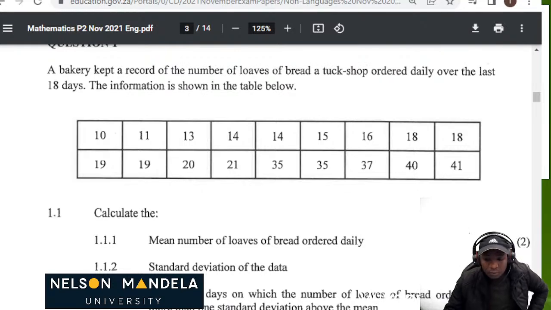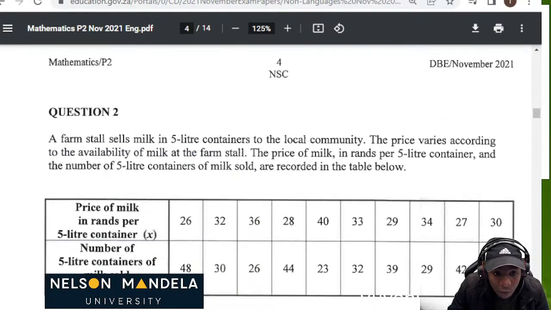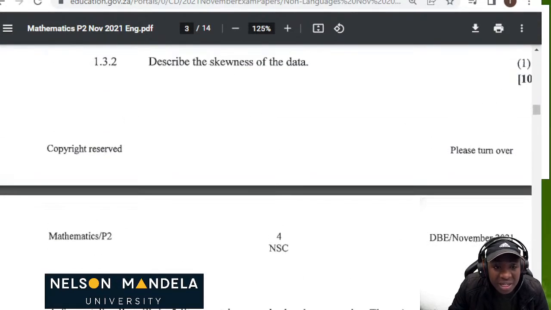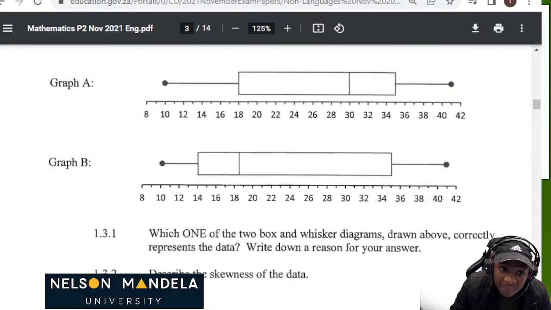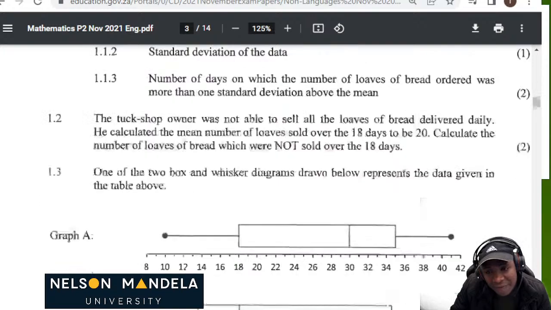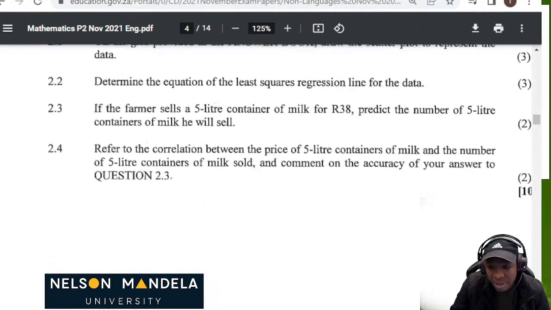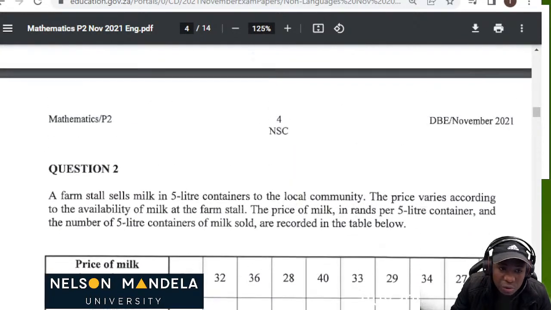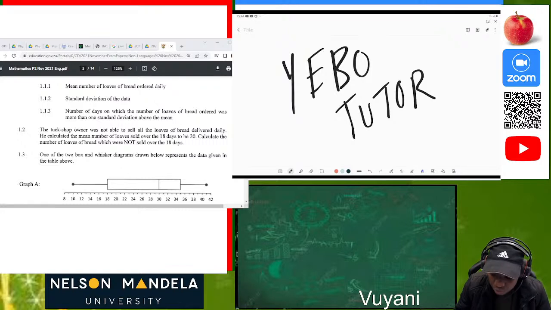It's going to be a short session, but let me start with an overview. As you can see, we have the grade 11 and the grade 12 statistics. When you're writing your paper 2, question 1, the first 10 marks are usually on grade 11, then the other 10 marks are always from grade 12 work. We're going to try to explain as much as we can.